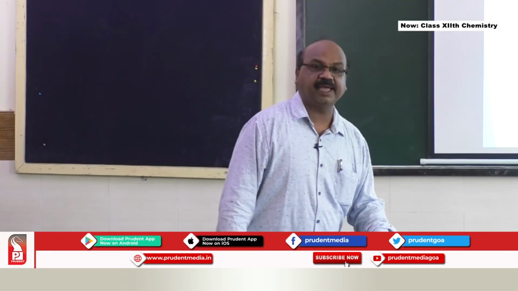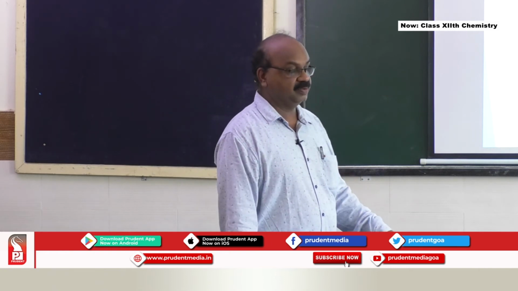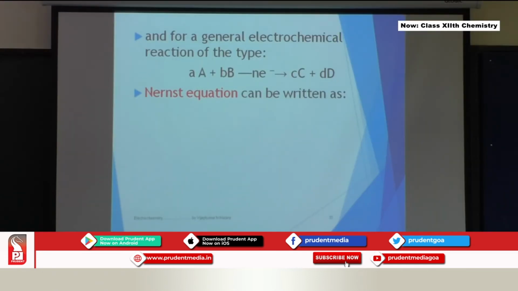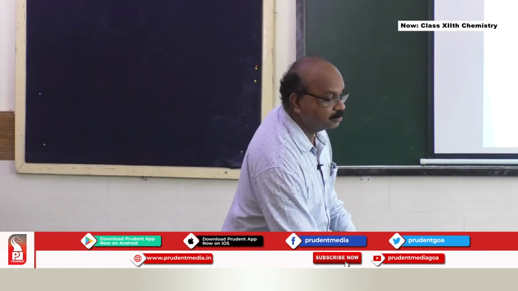For any general reaction, aA plus bB, losing n electrons, forming cC and dD, the Nernst equation can be written as E cell equals E naught cell minus RT upon nF ln Q. If you replace that ln by log, you will add an additional 2.303 over there.